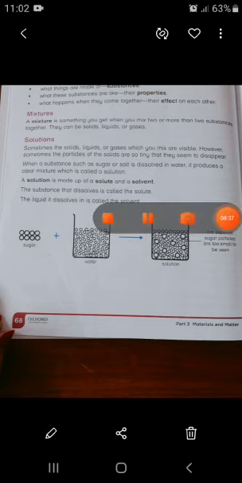So what is a solution? A solution is made up of solute and solvent. The substance that dissolves is called the solute, and the liquid it dissolves in is called the solvent. Now you can see it clearly in the picture. We have some sugar and we add it to the water and they form a solution.